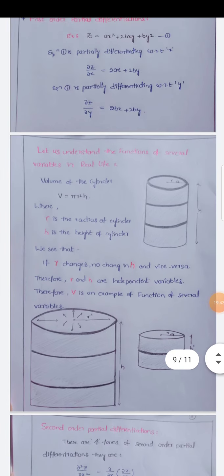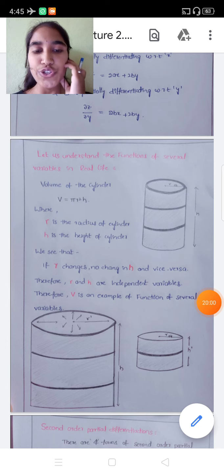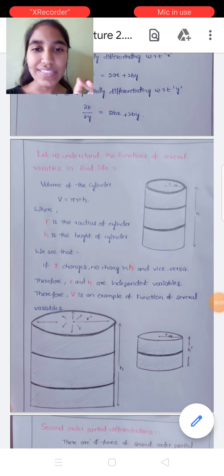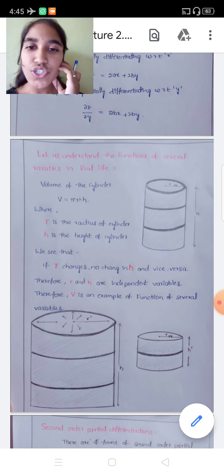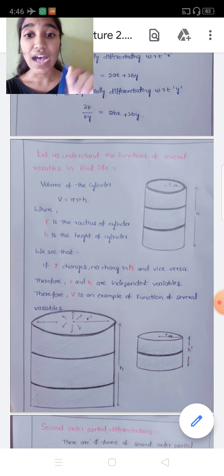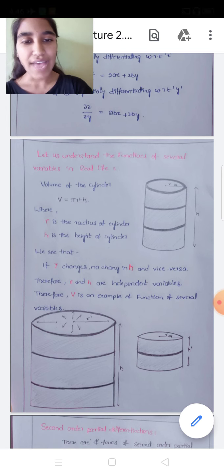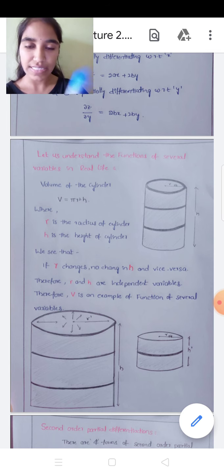We know we have many applications of differentiation in real life, right? So let us consider a function of several variables to understand the concept of partial differentiation in real life. Here we are taking a drum in the shape of a cylinder. The volume of the cylinder is V equals pi r square h, we know that, where r is the radius and h is the height of the cylinder. Those two are the independent variables of this function.